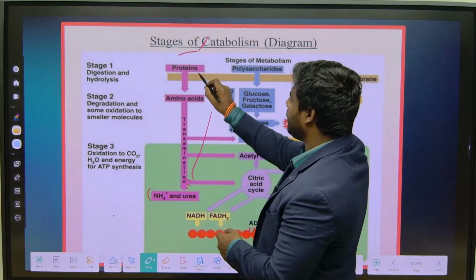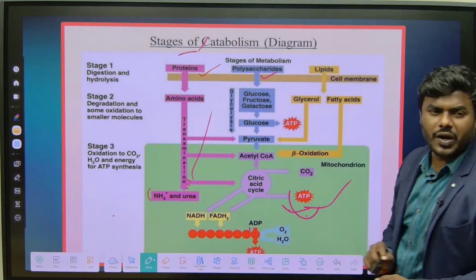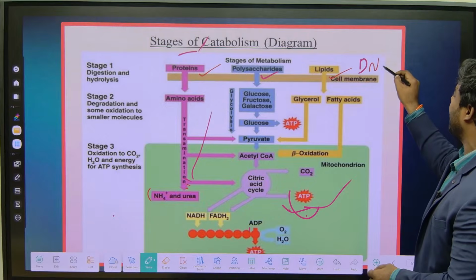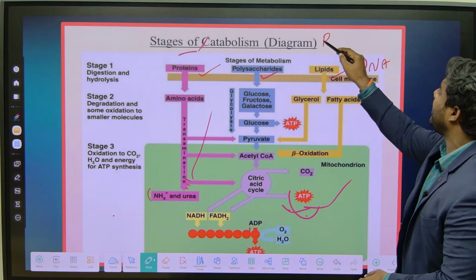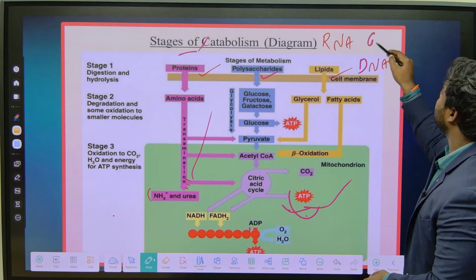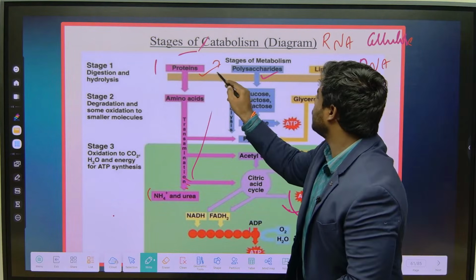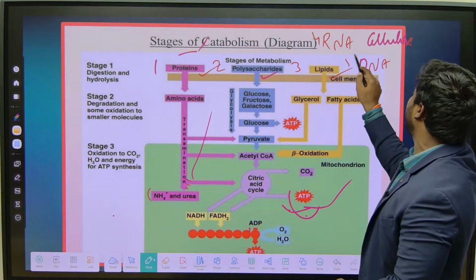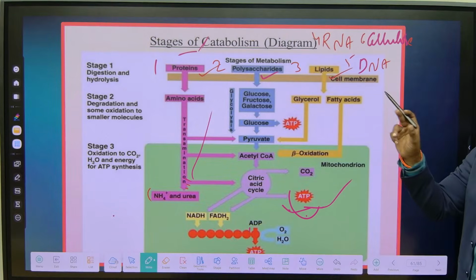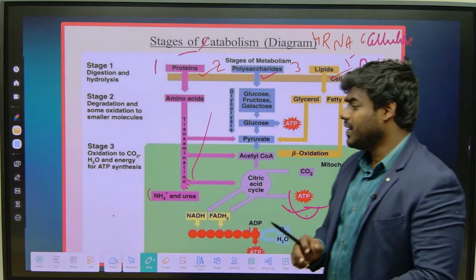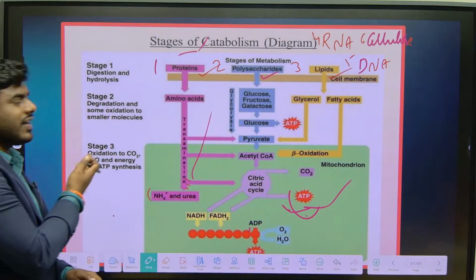We can see protein, we can see polysaccharide, lipid. I am adding here something called DNA, and I am also adding RNA, and I am also adding cellulose. Okay, so 1, 2, 3, 4, 5, 6. Among these 6, which is not a polymer? This is the neat question of intermediate.